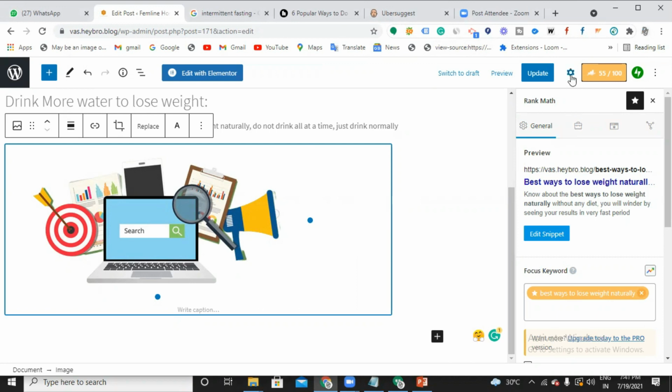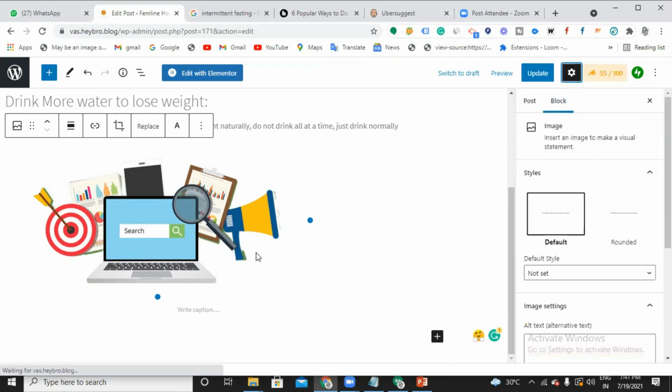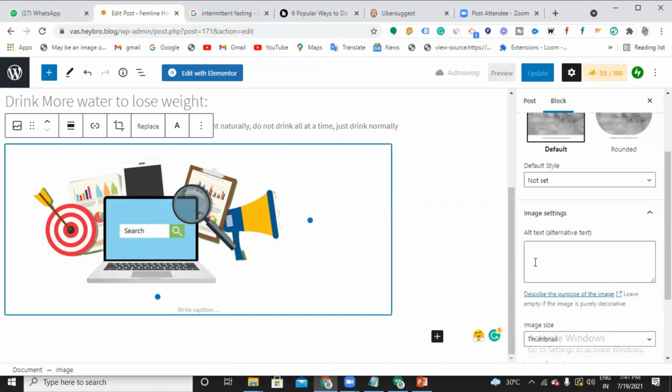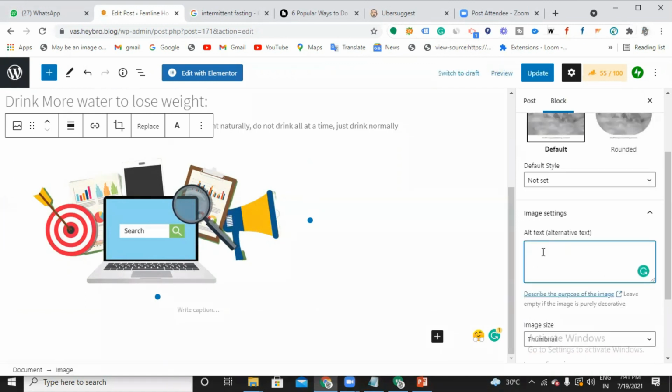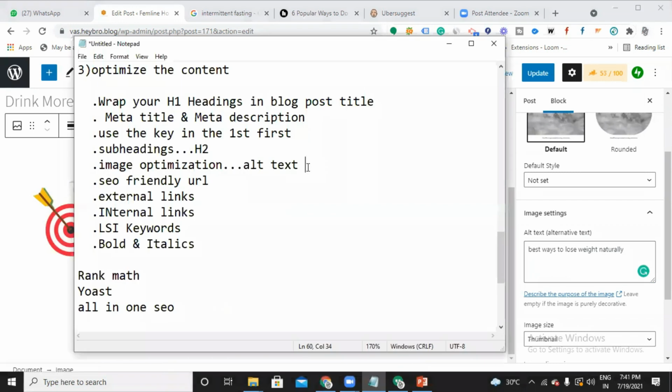So click this and click this settings option. Here goes the image alternative text, right? This alternative text should also consist of your keyword. Best ways to... So now I have optimized it like this. Whatever image you use in your blog, you have to give an alternative text for that. It's very, very important. And I'm done with this.